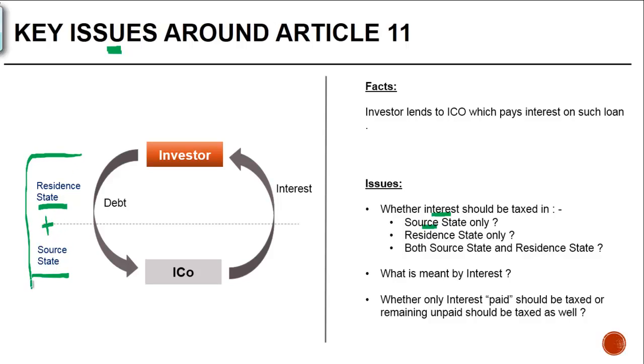What is interest? And whether only interest paid should be taxed in the hands of the investor, or even the interest remaining unpaid should be taxed. All these we are going to see as a part of Article 11.